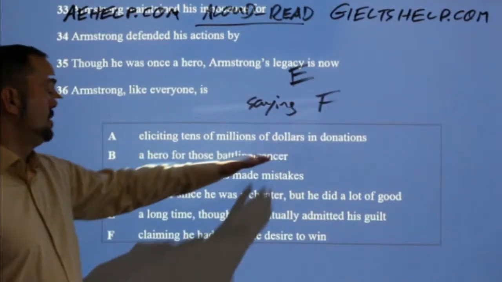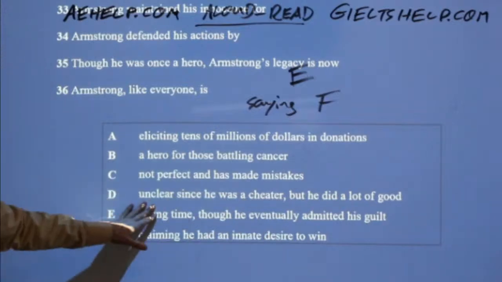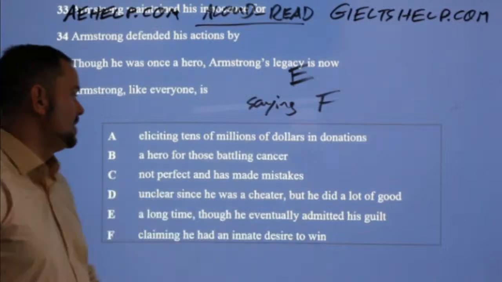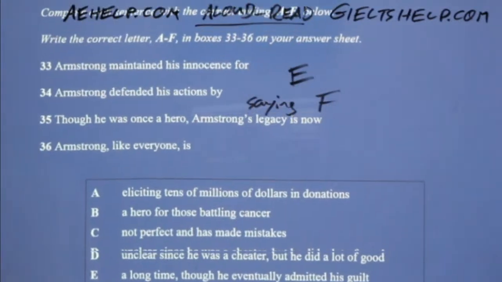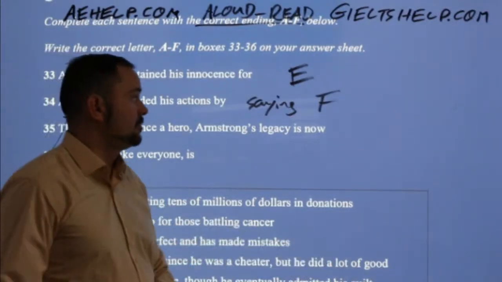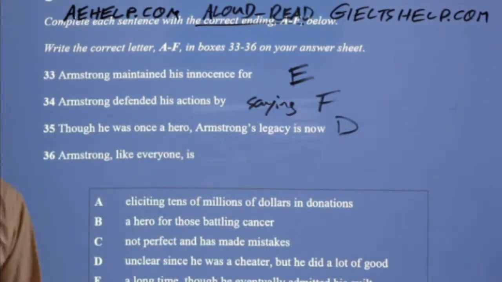Okay, and so eliciting tens of millions of dollars in donations, a hero for those battling cancer, not perfect, and he has made mistakes, unclear since he was a cheater, but he did a lot of good. A long time, though he admitted eventually his guilt. Which is the best match here for number 35? Okay, so though he was once a hero, Armstrong's legacy is now, yeah, D, unclear since he was a cheater, but he did a lot of good. Right? So that's the best match for sure.